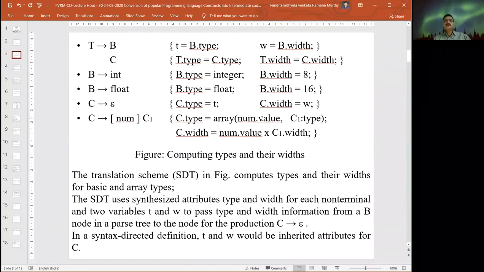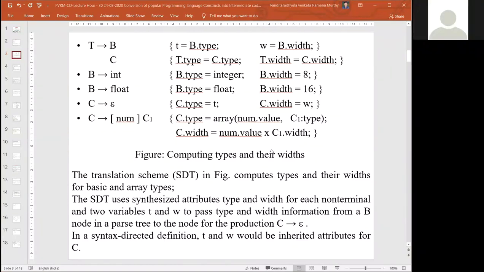The number dot value is indicating the number of values in the array. So the final width is number dot value into C dot width. What we are doing here in detail is attaching each and every property or attribute so that it is recognized in our programming language whenever we perform various operations.